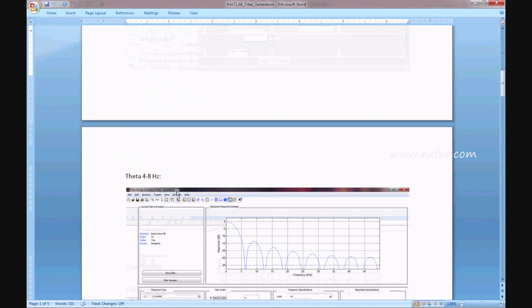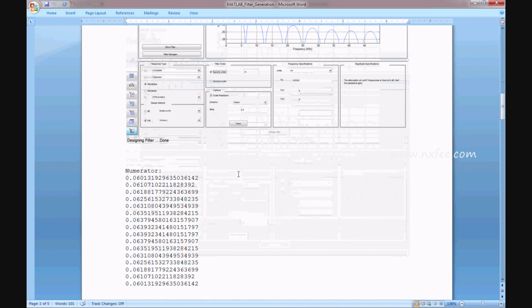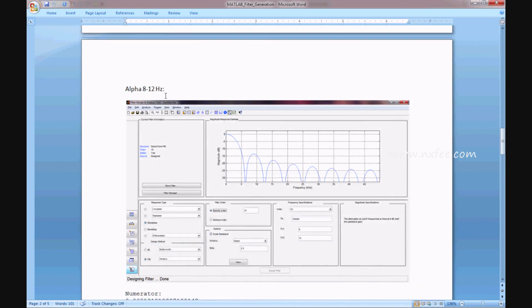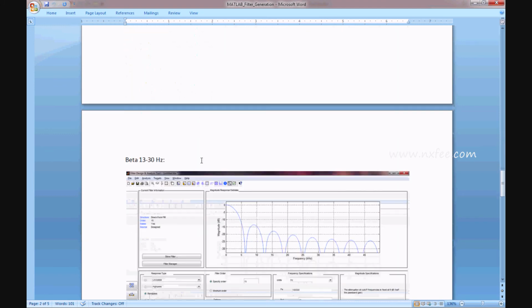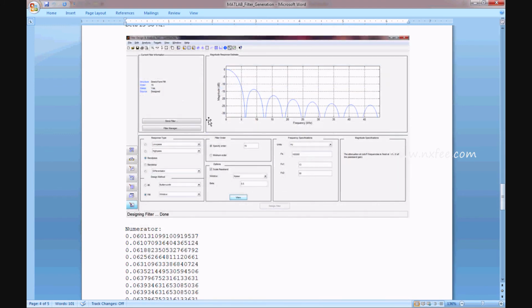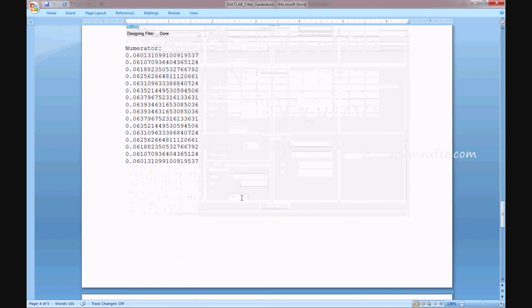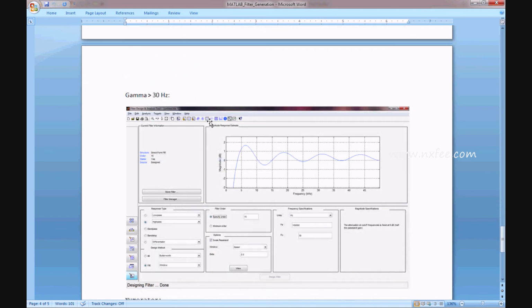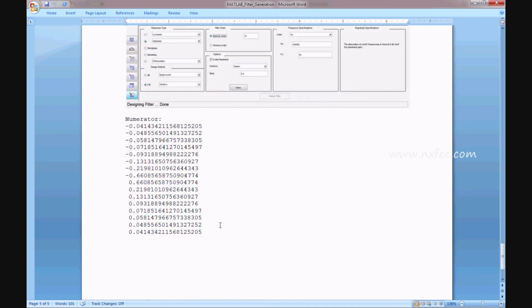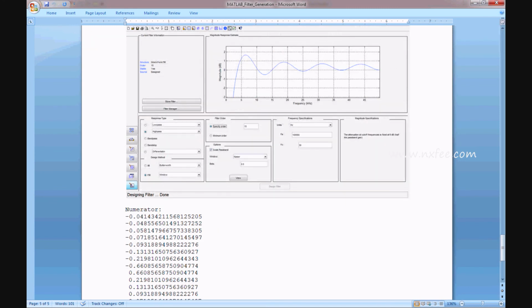This is the coefficients for theta, these are the coefficients for alpha, and the coefficients for beta, 13 to 30 hertz, and this is gamma. Here we used Fs equal to 100 megahertz and Fc equal to 30 hertz, where Fs means sampling frequency and Fc means cutoff frequency. Based upon that we generated these coefficients, and they are given into the FIR filter design.